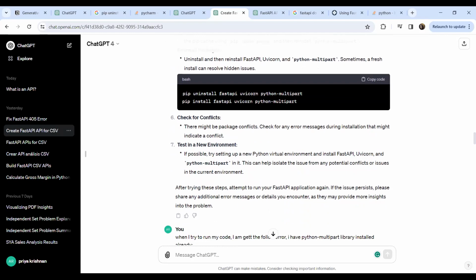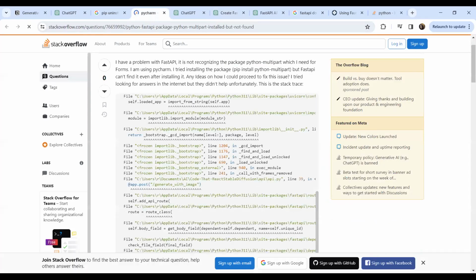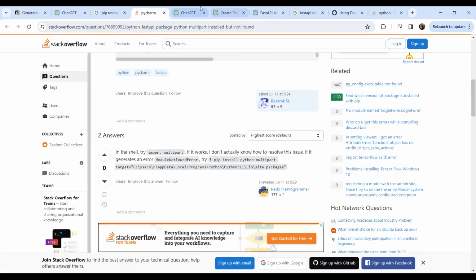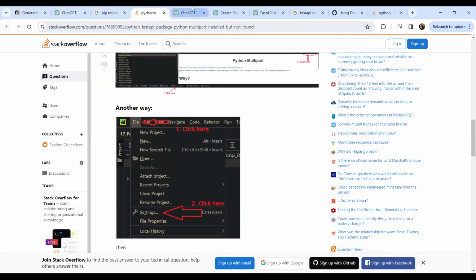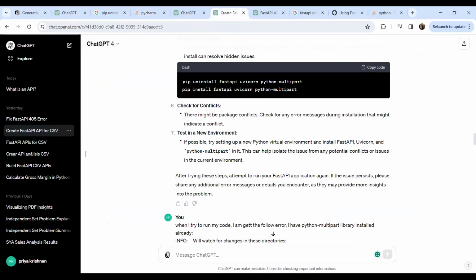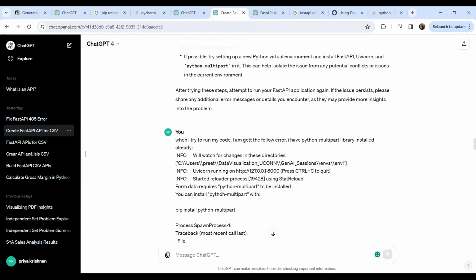I had to go ahead and visit Stack Overflow, and it seems that multiple people have encountered that error, and one answer was able to resolve my issue. So that's what I shared in the chat also. I needed to take it step by step and then reinstall, and then I was able to rectify that error.